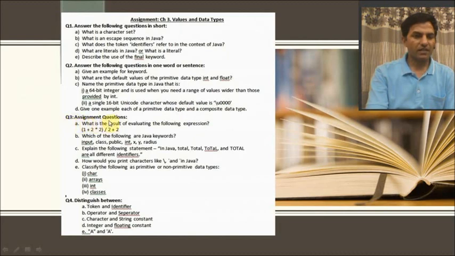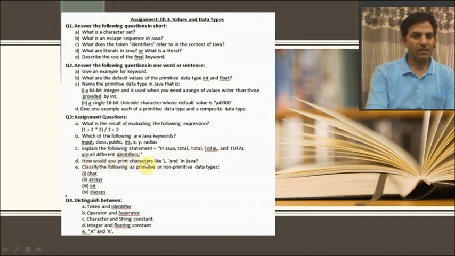Now after that, question number 3 is assignment questions, where you are going to write all these 5 questions. What is the result of evaluating the following expression? 1 plus 2 into 2 divided by 2 plus 2. Which of the following are Java keywords? Input, class, public, int, x, y, or radius. Explain the following statements in Java: total, Total, TOTAL, and tOtal are different identifiers.